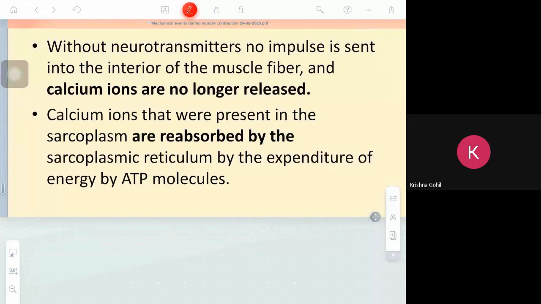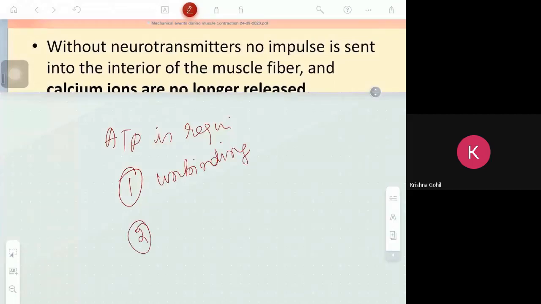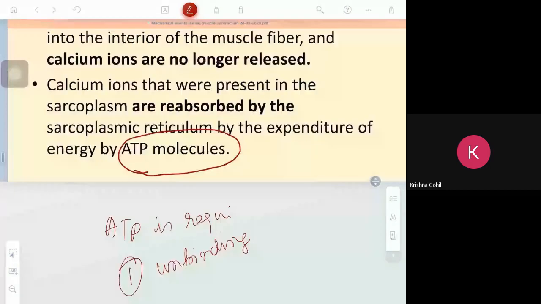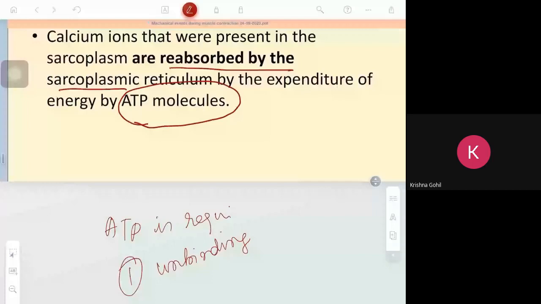Now you listen. For this process also ATP is required. So in two places ATP is required. ATP is required for two reasons. One is for unbinding. Second is for reabsorption of calcium.